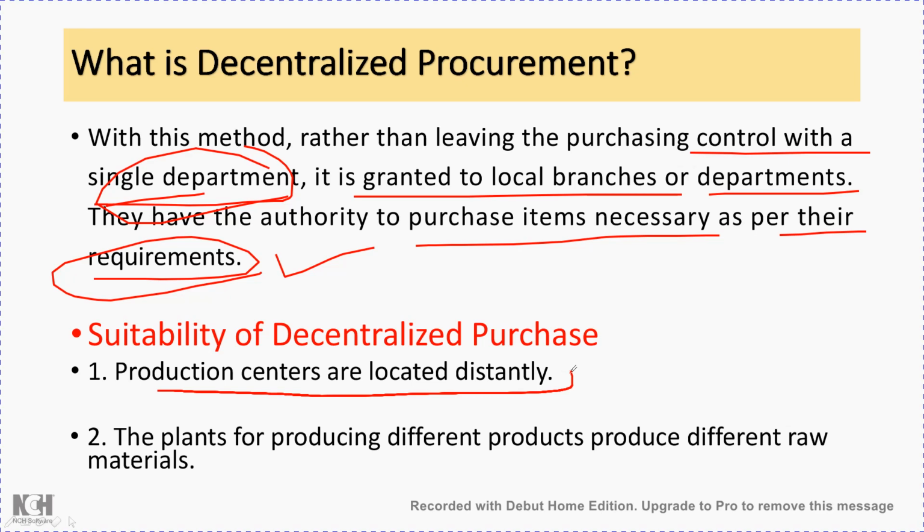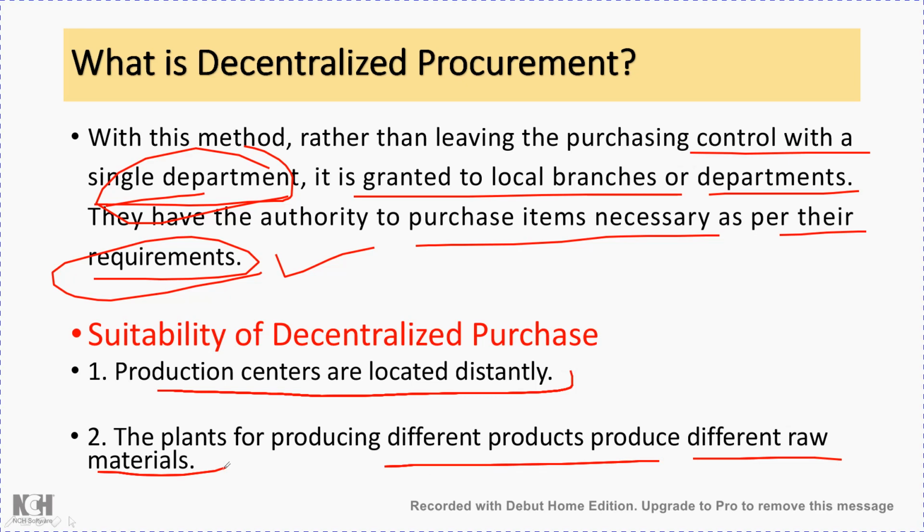Then the plants producing different products need different raw materials. Here not a single raw material is required, but different raw materials. In that case also, a decentralized purchasing system is very suitable.